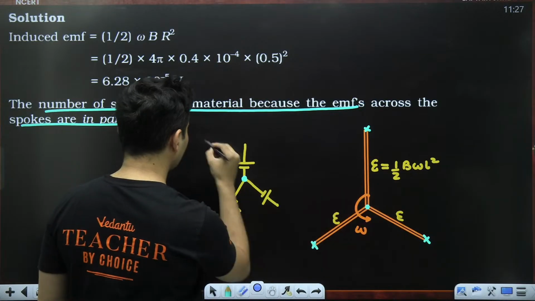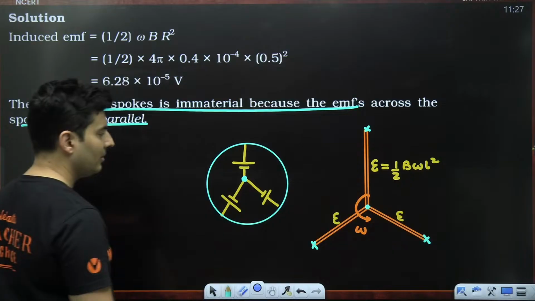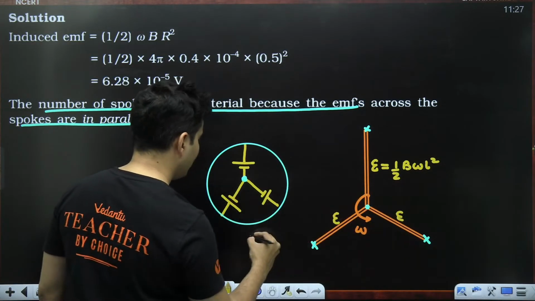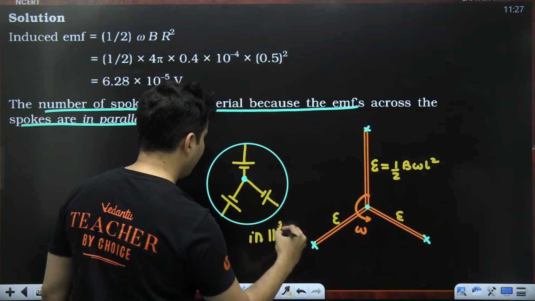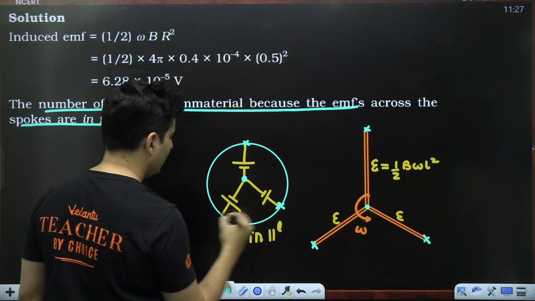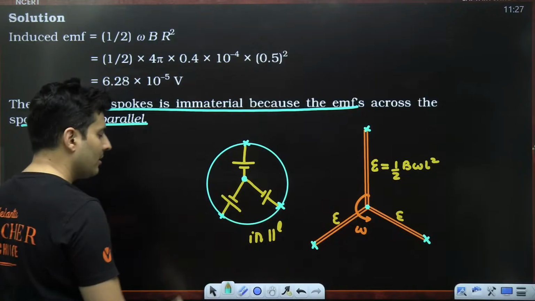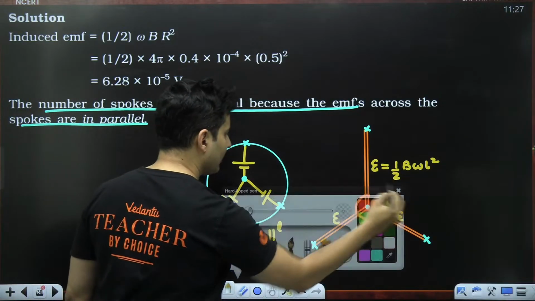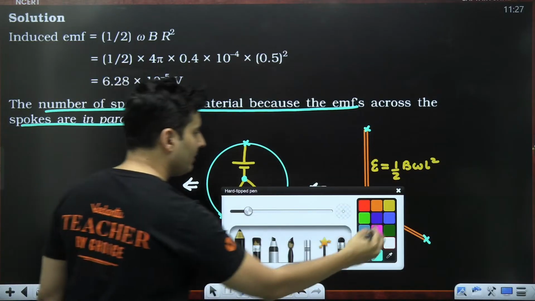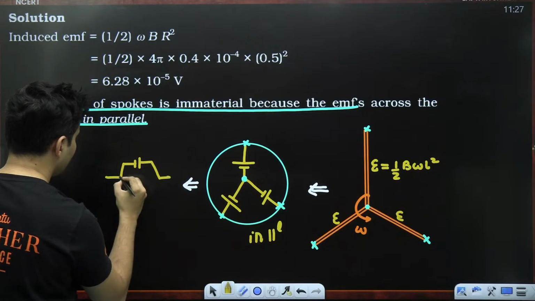So it's like all these outer points are at the same potential. Perfect. So therefore, they behave as if they are in parallel. This point, this point, this point. They are all connected as if at the same voltage. So they are in parallel. So hence this diagram will be as good as saying you just have 3 batteries like this.